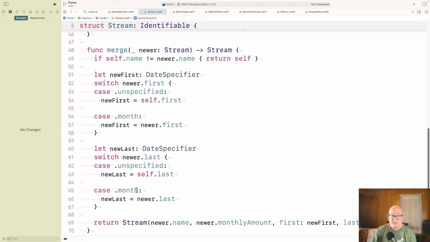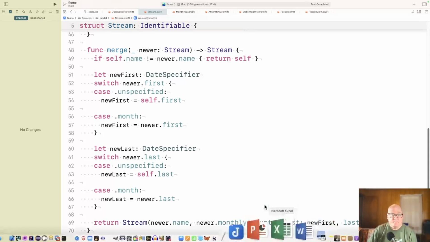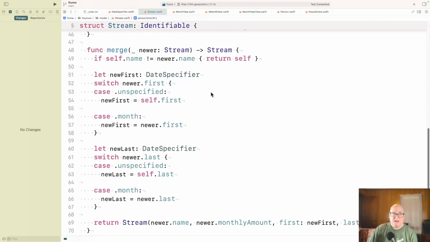Similarly, for the last date, if unspecified, we'll take the older, and otherwise we'll take the newer. We build up a stream from that. So this is used when you're going from a list of possibilities or sort of a global statement of what you think is and could happen. And we generate individual scenarios for all the implied possibilities. And merging is part of that.